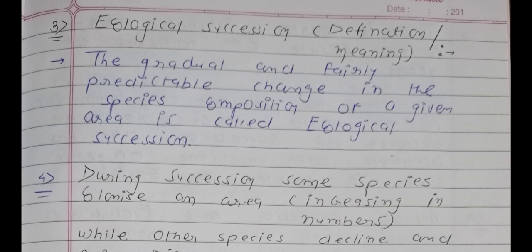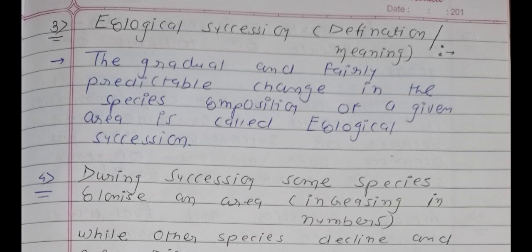And in this succession, the changes are found in the species composition. So the composition of species will change, and these changes will be gradual, meaning step by step, and predictable, meaning you can predict the changes. So this is the meaning of the definition of ecological succession.